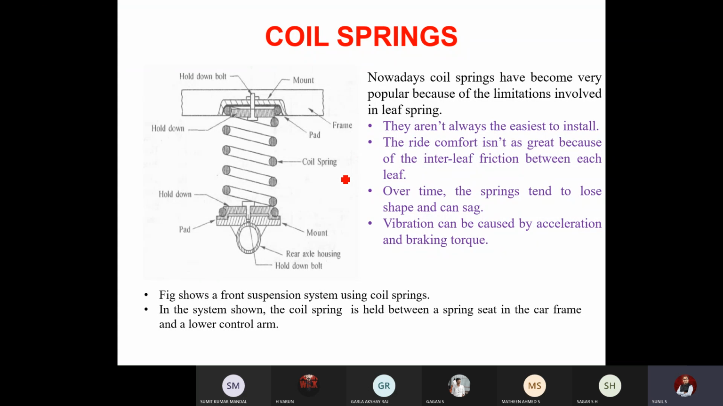There are certain disadvantages or limitations with respect to the leaf spring. First, we will discuss them. They aren't always the easiest to install. Installation is a big headache. The ride comfort is not great.